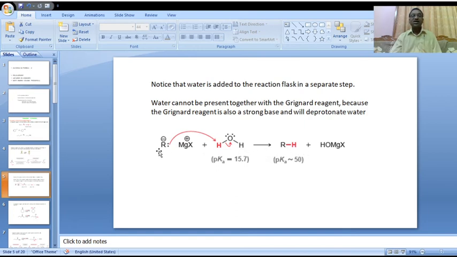Because the R minus nucleophile is present in the first step, we should not use a water molecule there. We should use it in a separate step, the second step. Otherwise, when we use water in the first step, alcohols will not form in this reaction.